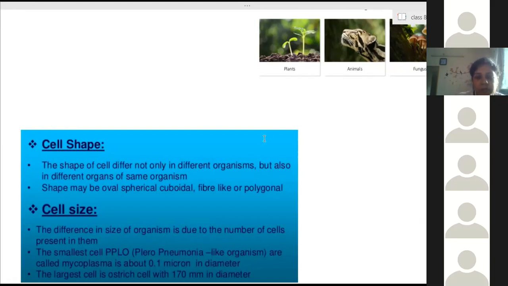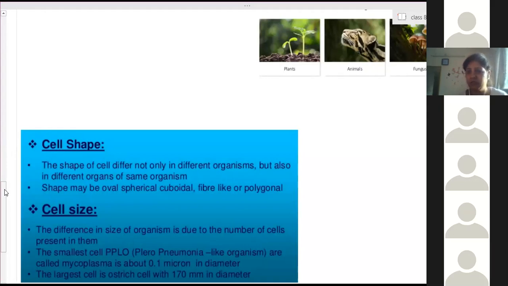The size may vary. It depends on the cell. Suppose we consider muscle cells in our body and the muscle cells in elephants. Both are the same in size.